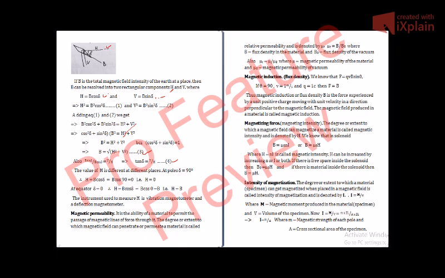We can write volume as area into length, that's A into 2l. So I will become ultimately equal to m by A, where m is magnetic strength of each pole and A is cross sectional area.